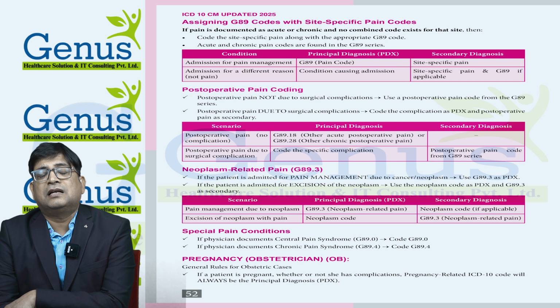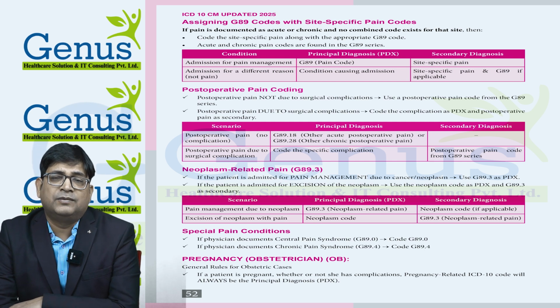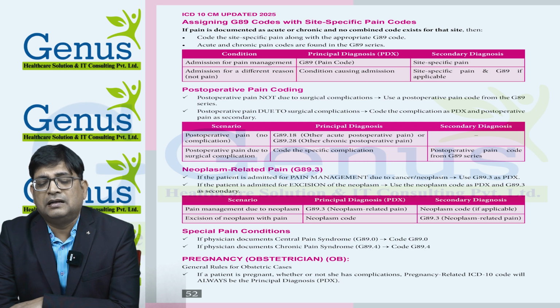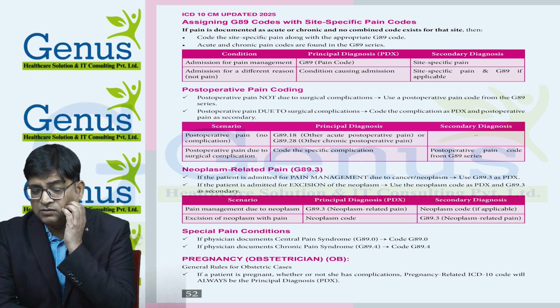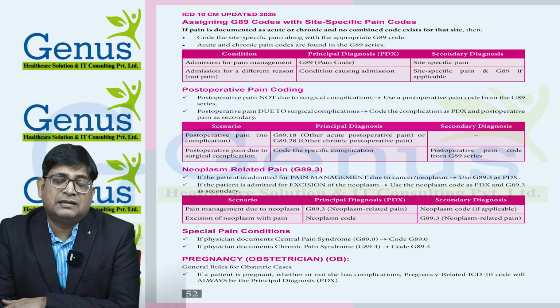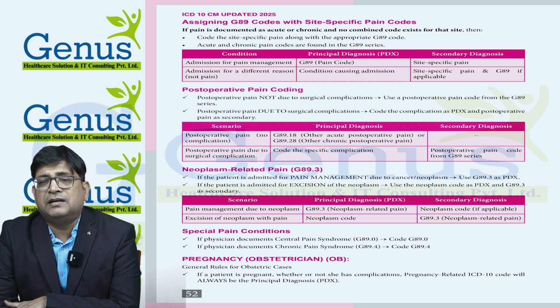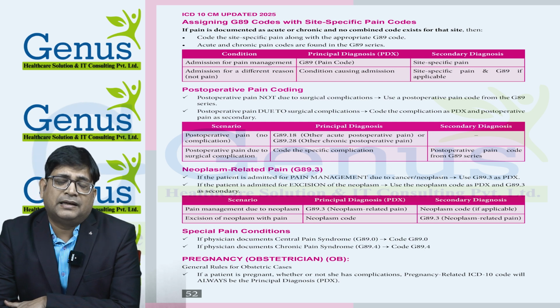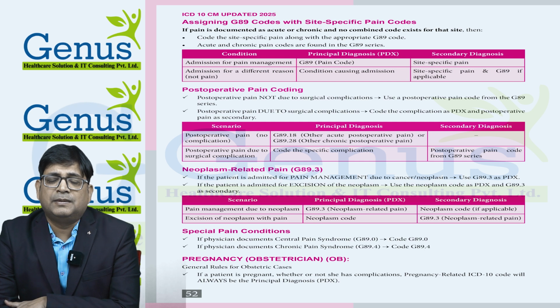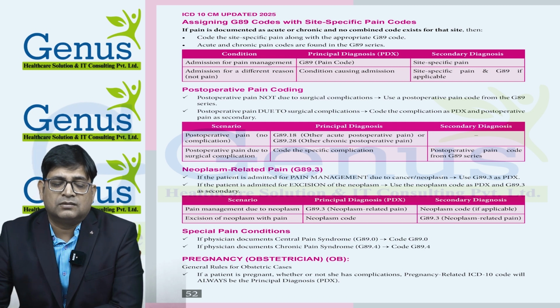But if the patient came for excision of the neoplasm, in that case the neoplasm will be the principal diagnosis and G89.3 the secondary diagnosis. So if the reason for admission is pain management, then the pain code will be primary, and if the reason for admission is excision of the cancer, then the cancer will be the principal diagnosis.